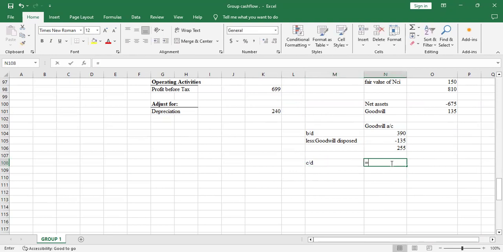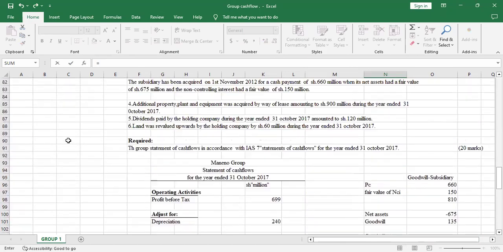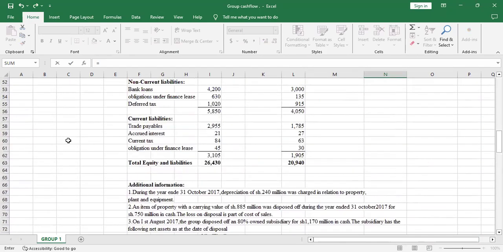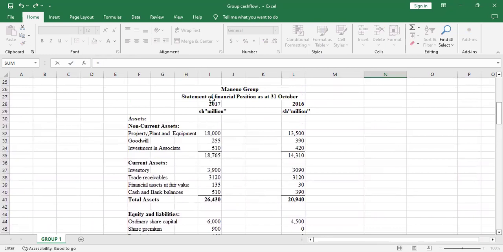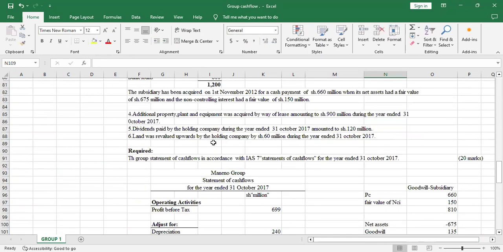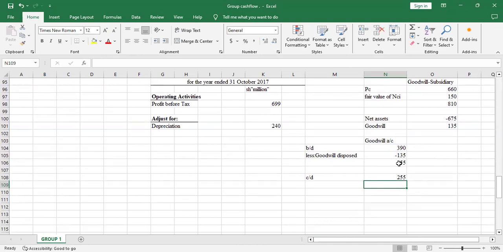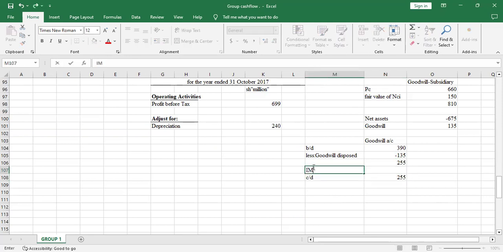Yeah. So let us see the balance carried down. The balance carried down is the balance for this year, the year on focus, which is 2017. So we have 255 here. Yeah, so you can see it was 255 and the balance carried down is also 255. So the difference could have been the impairment loss. Yeah, so the difference is the impairment loss.